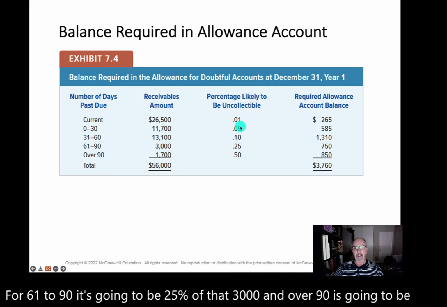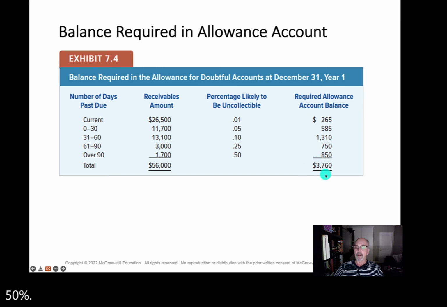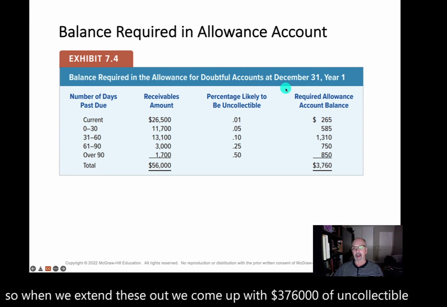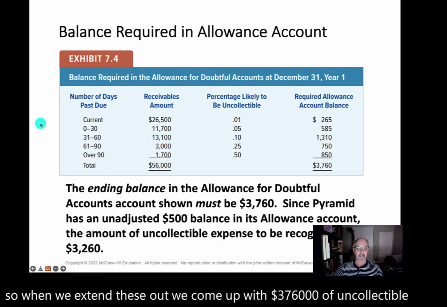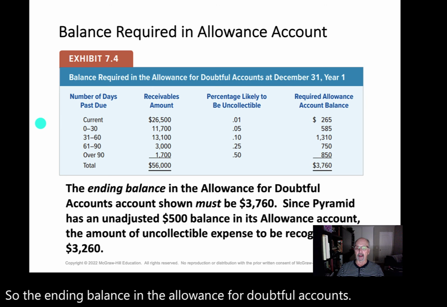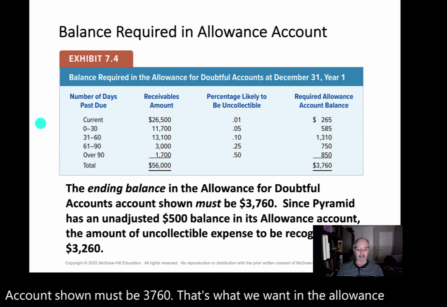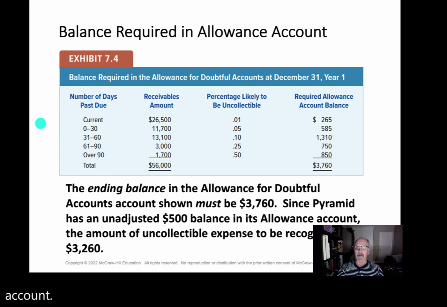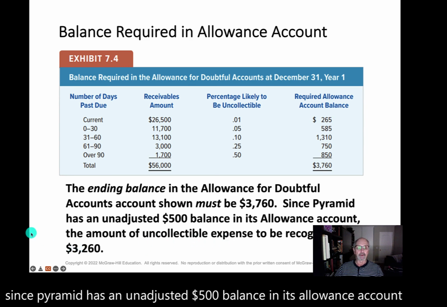So when we extend these out, we come up with $3,760 of uncollectible accounts expense based on the receivables as of December 31st. So the ending balance in the allowance for doubtful accounts account must be $3,760. That's what we want in the allowance account. Since Pyramid has an unadjusted $500 balance in its allowance account, we're going to recognize uncollectible expense of $3,260. $3,760 minus $500.